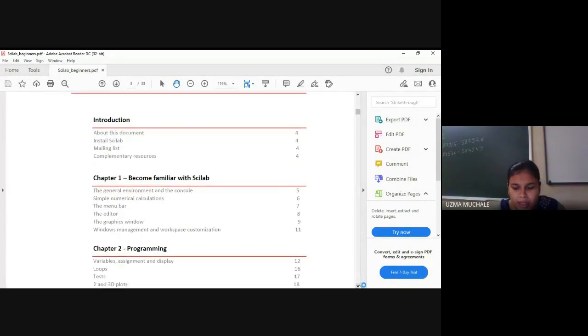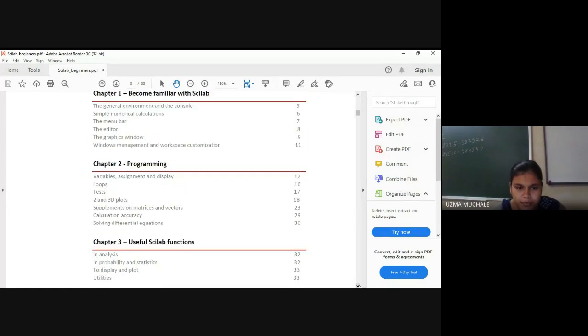So what you have to do, this is the introduction of Scilab and everything, whatever the interface looks like.